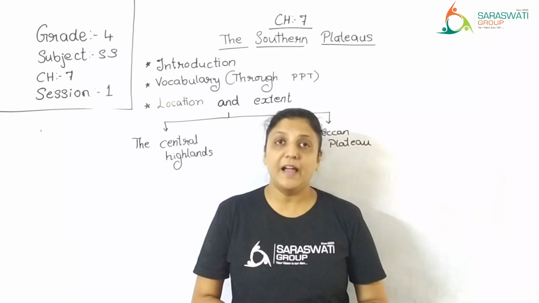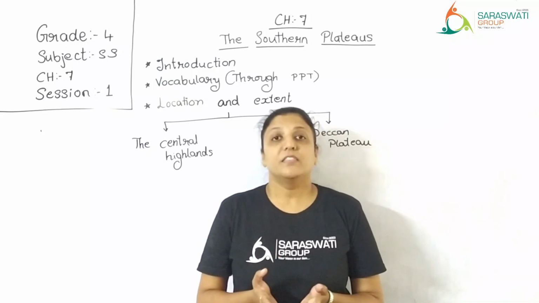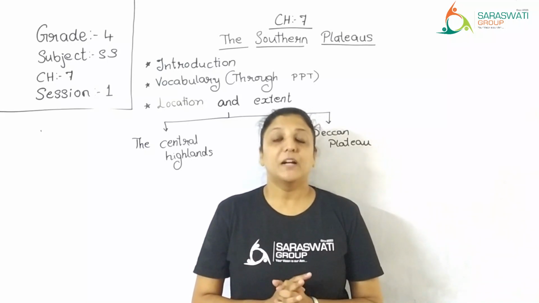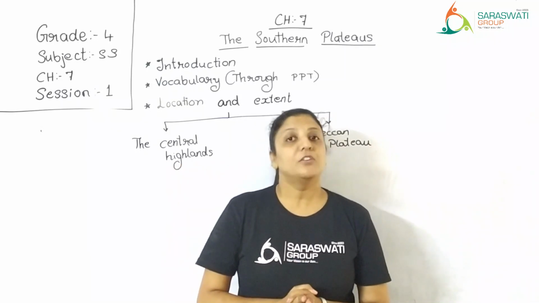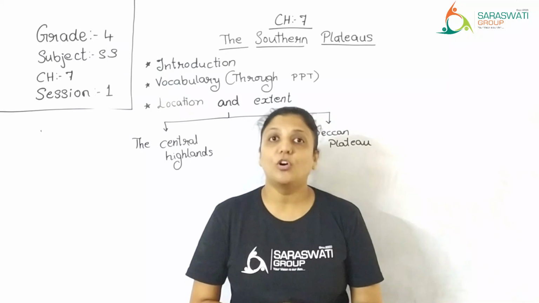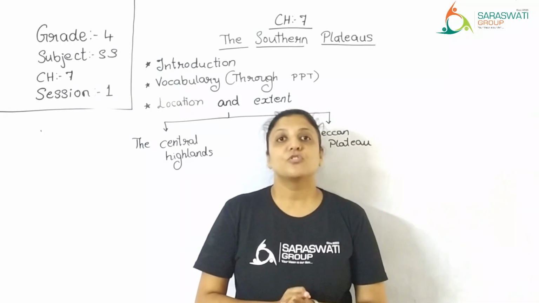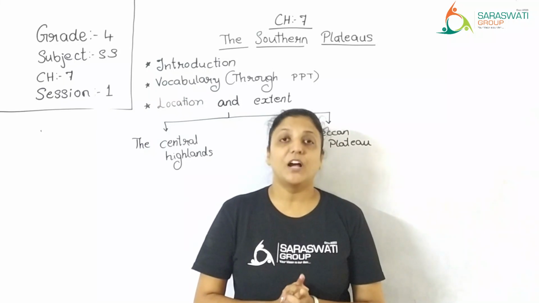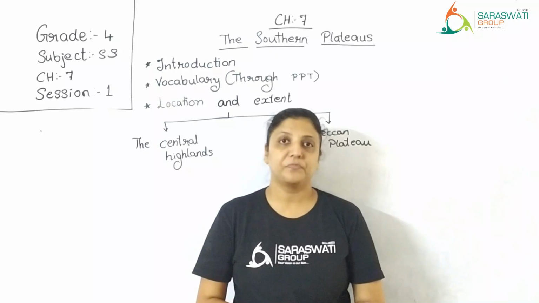Plateaus are the lands which are a bit higher than the sea level, but flat from the top. So they are called plateaus. Plateaus are also called tablelands. In this chapter, we are going to explore the plateau region of India.